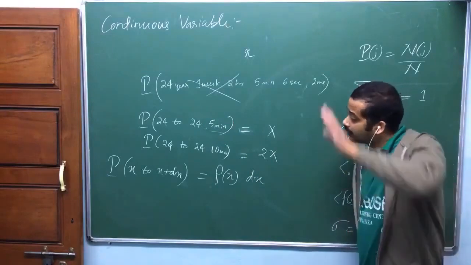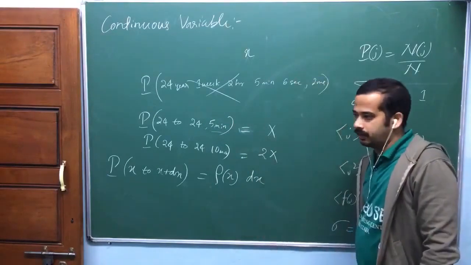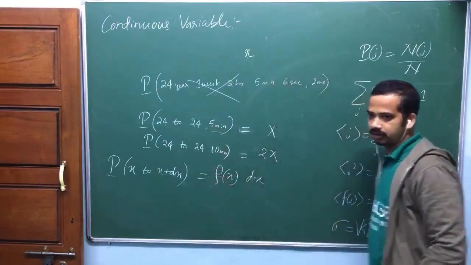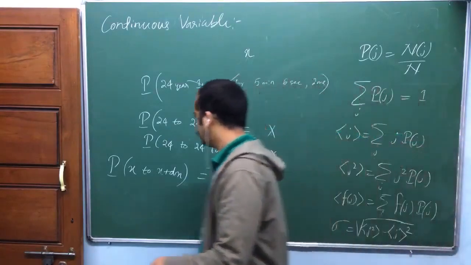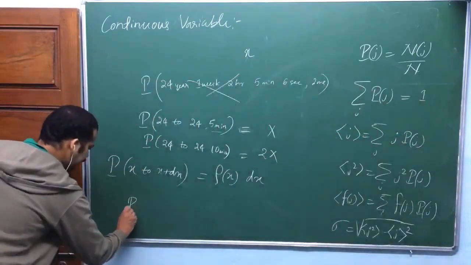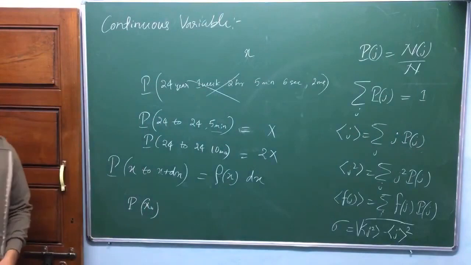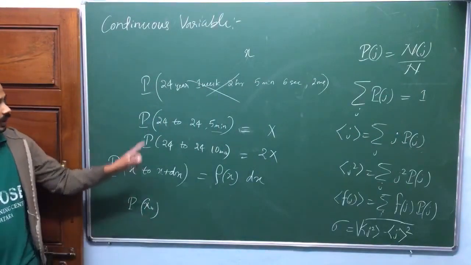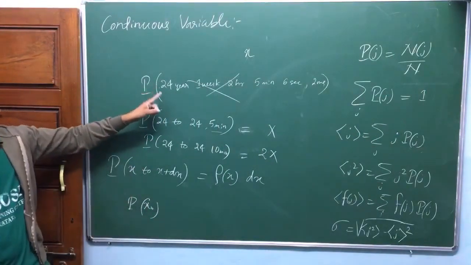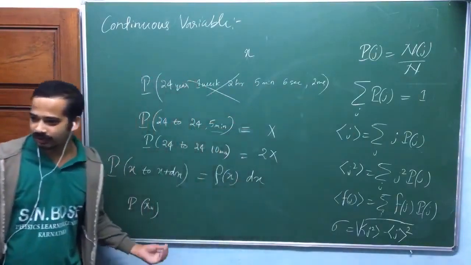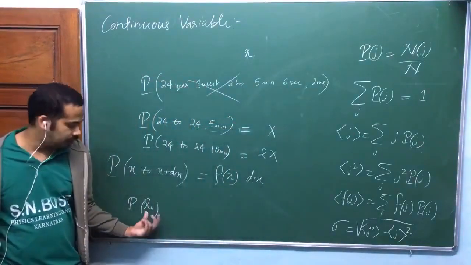Here we are tending to the continuous case. So you can't talk about probability at some x naught value, just like the probability of saying 24 years 1 week 2 days 5 minutes 6 seconds 2 milliseconds. Some one particular x naught value, you can't talk about at all.